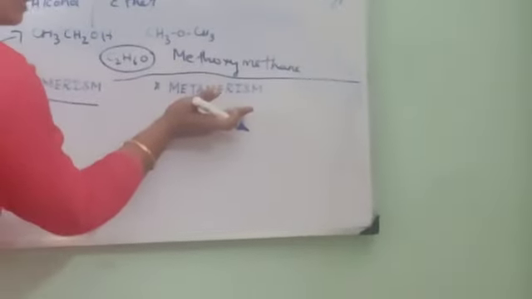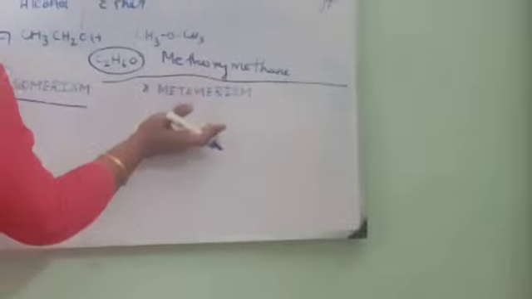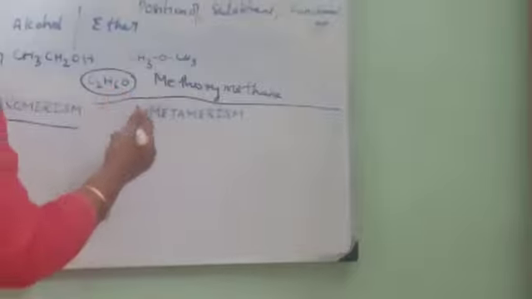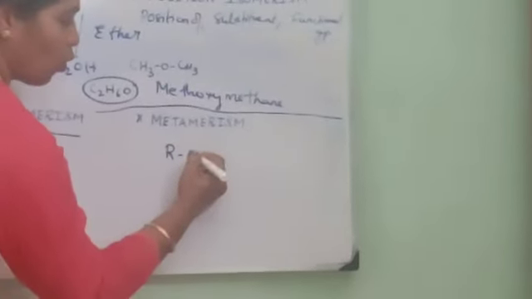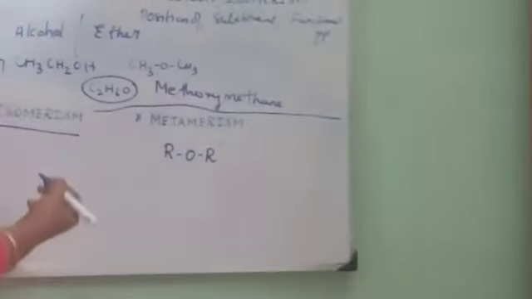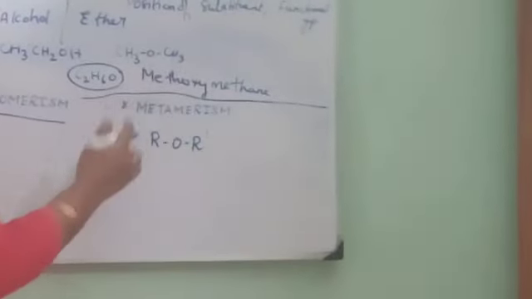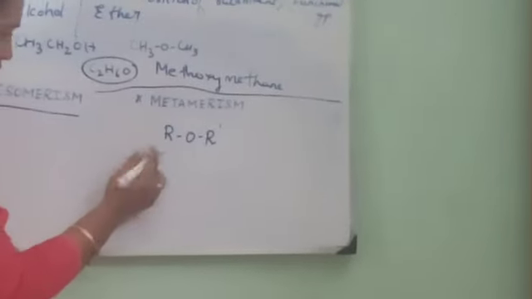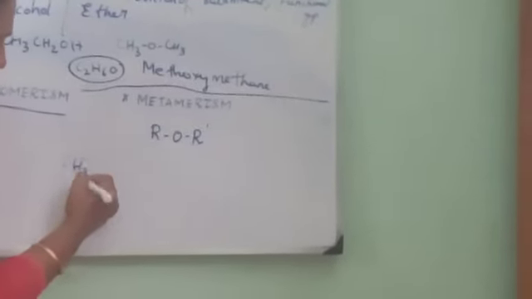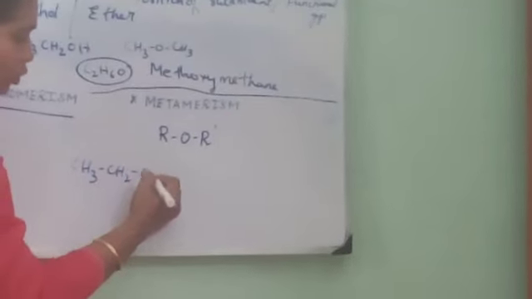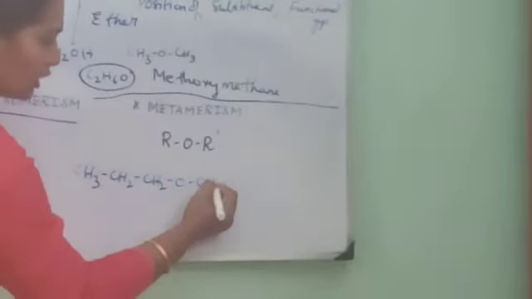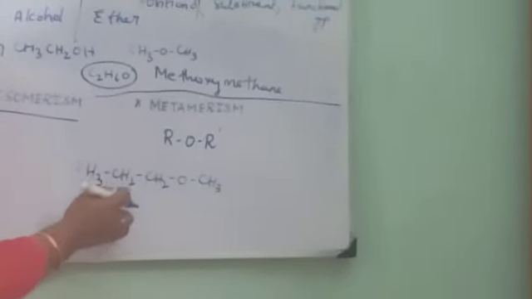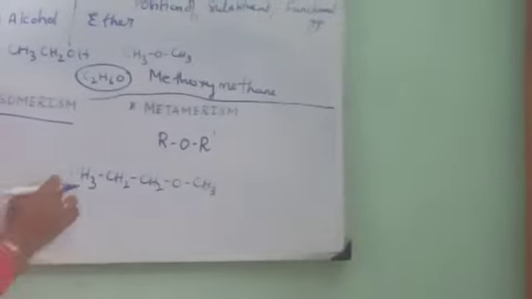Metamerism is a type of isomerism in which there is a difference in the carbon chain that is attached on both ends. For example, we have seen ROR'. Let me take the group ether here, and let me take a chain like this: CH3, CH2, CH2, OCH3. This is a type of ether where it is methane, propane, so methoxypropane, 4 carbons.